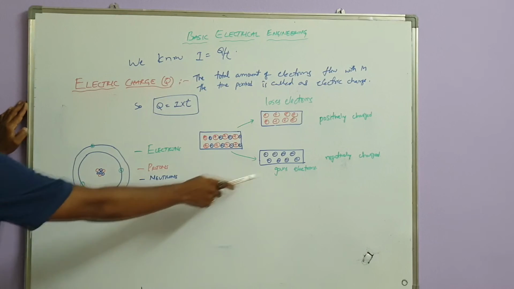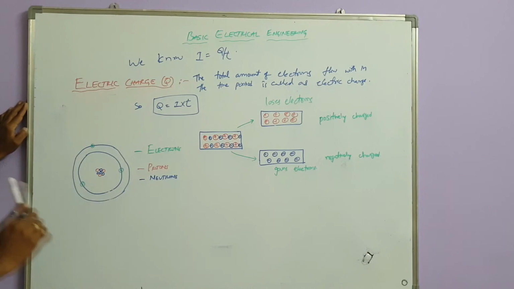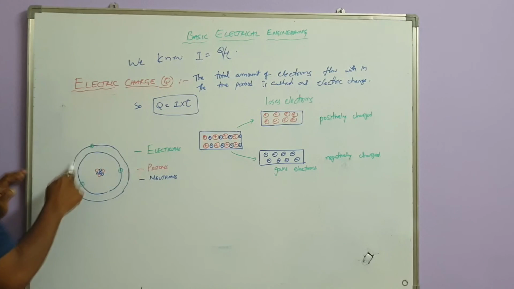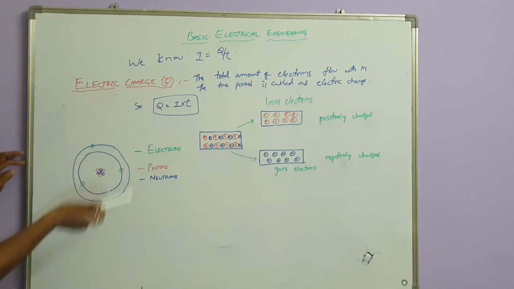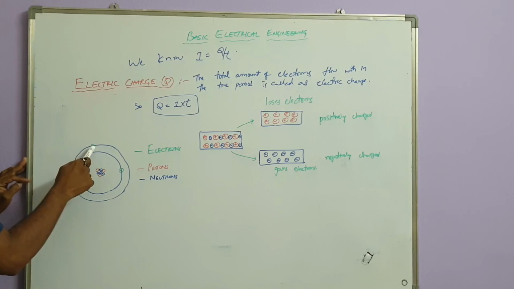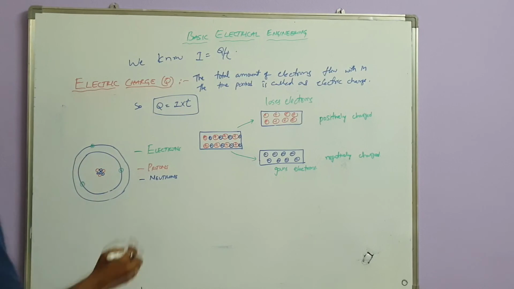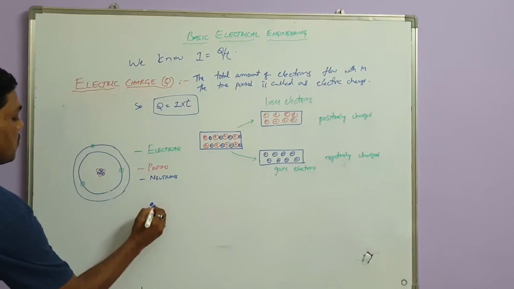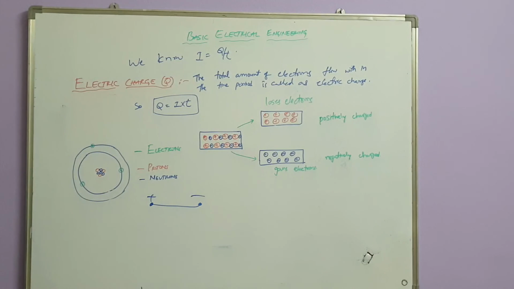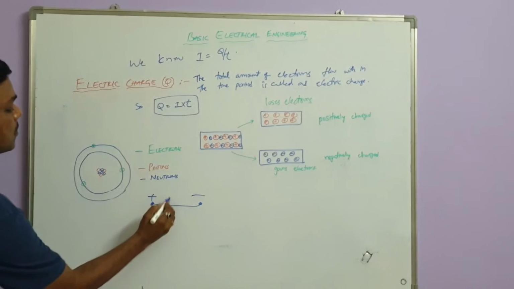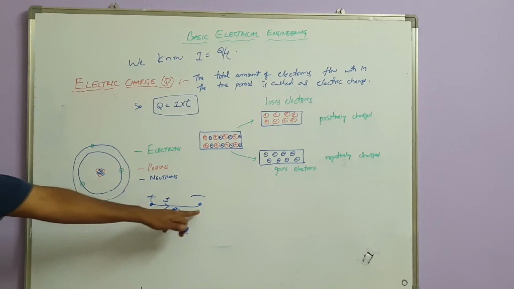Basically, the electron is negatively charged. For negative charge you should have the valence electrons. If the electron is in the valence, that means the outermost orbit, the electric current is free to flow. So why does electric current always flow from positive terminal to negative terminal? That means the electron is always flowing from positive terminal to negative terminal.